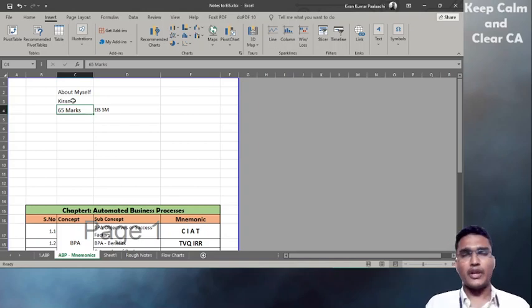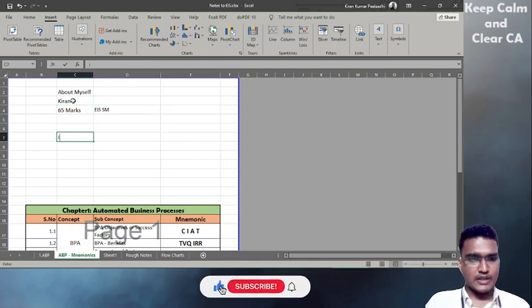Actually, as for me, it is a scoring subject because there is not much difficulty. All we have to do is remember properly, revise, understand, revise, and remember. That's all. So I'll share some memory techniques also, how you can remember the topics easily, and I'll be covering only ICA study material.